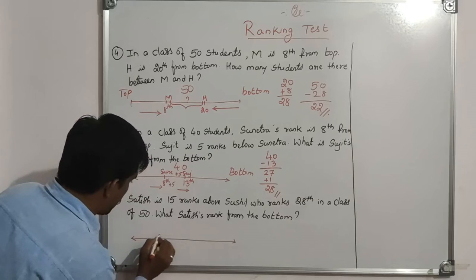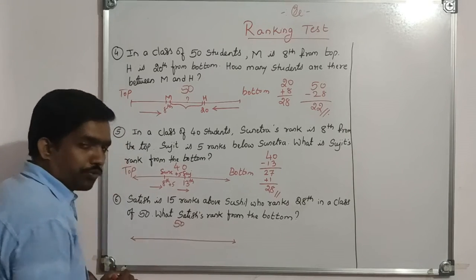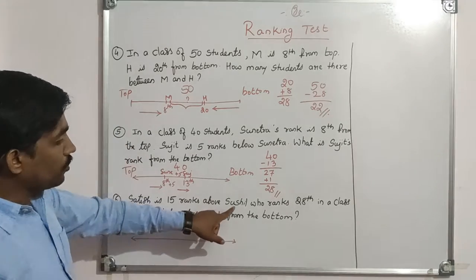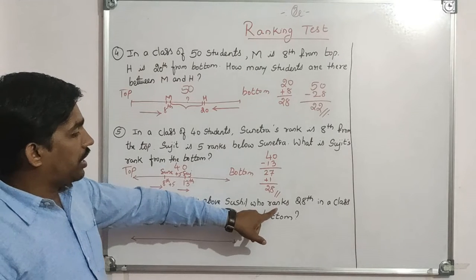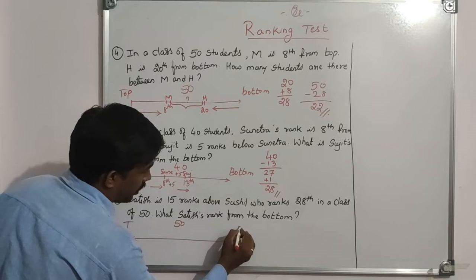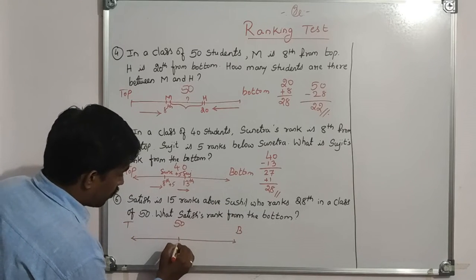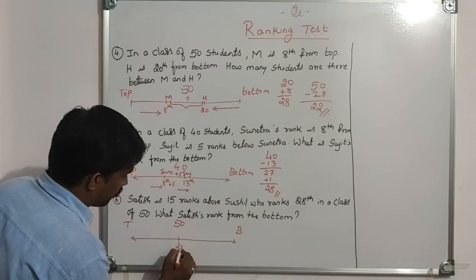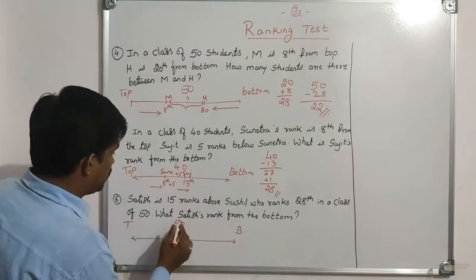So again total there are 50. Sushil ranks 28th in a class. Again this is top and this is bottom. 28th in a class, 28. Who is this?